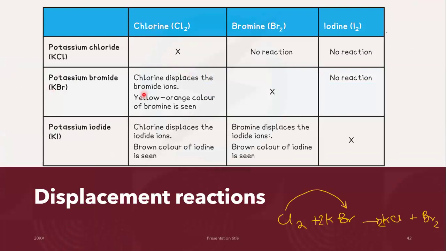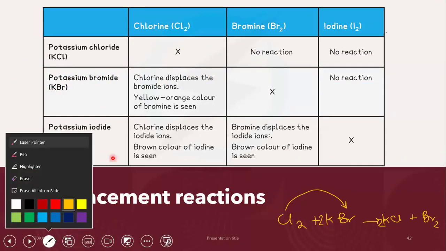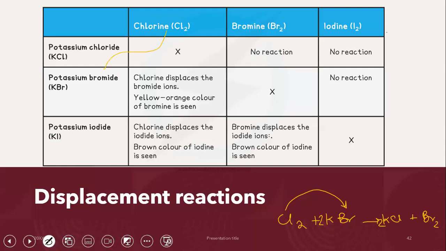The observations are important. So if I take potassium bromide and I react it with chlorine, what will happen? Chlorine will displace bromine because chlorine is more reactive. The products are going to be potassium chloride and bromine. As a result, you will see that the color of the solution will go from colorless to yellow-orange because bromine is being produced.